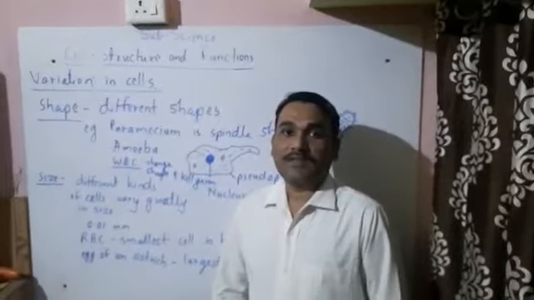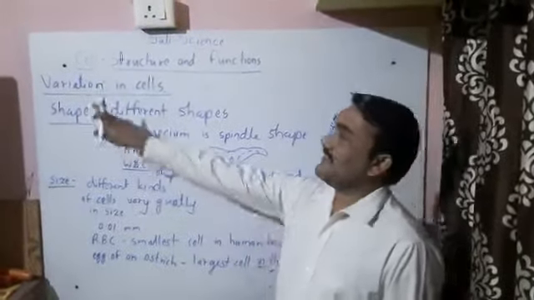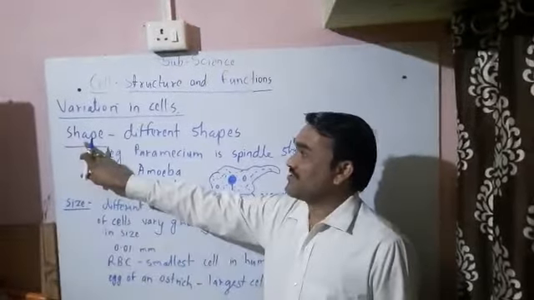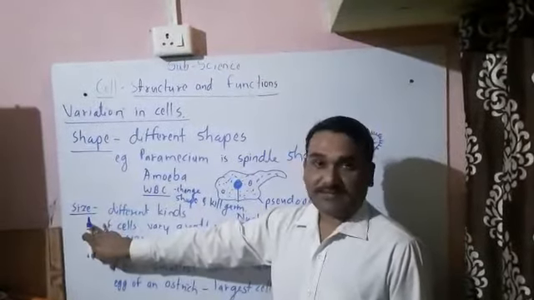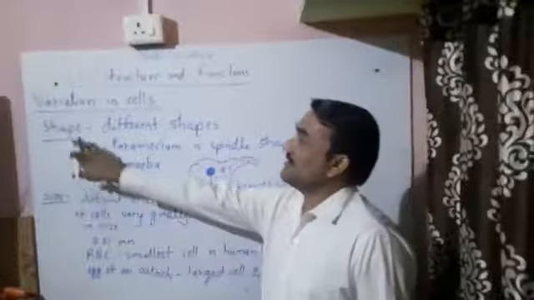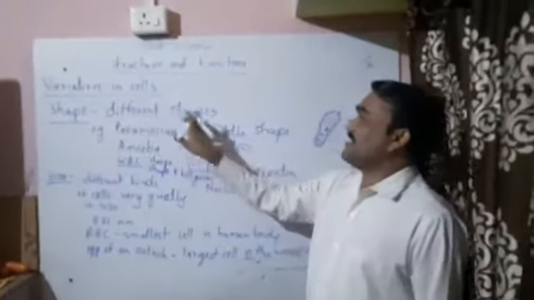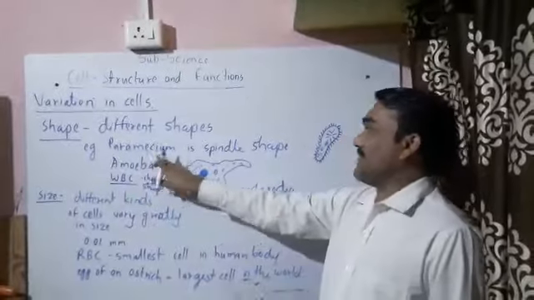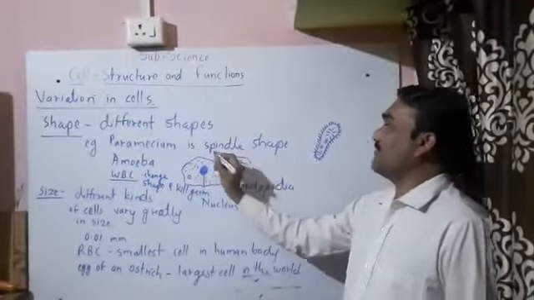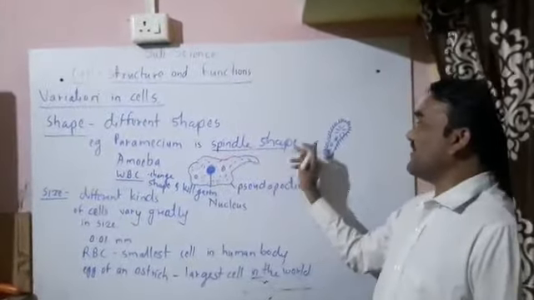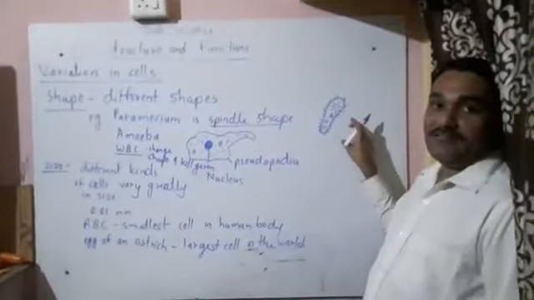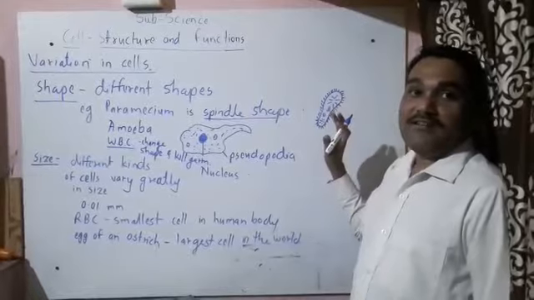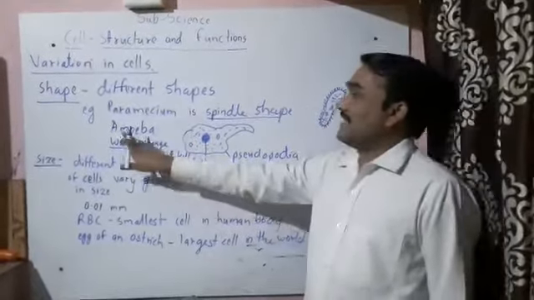Now another topic is variation in cells. So different shapes and different sizes of cells are present. Different shapes are present. Example, paramecium. Paramecium has a spindle shape and it appears like that. Okay, and flagella are present surrounding the paramecium.